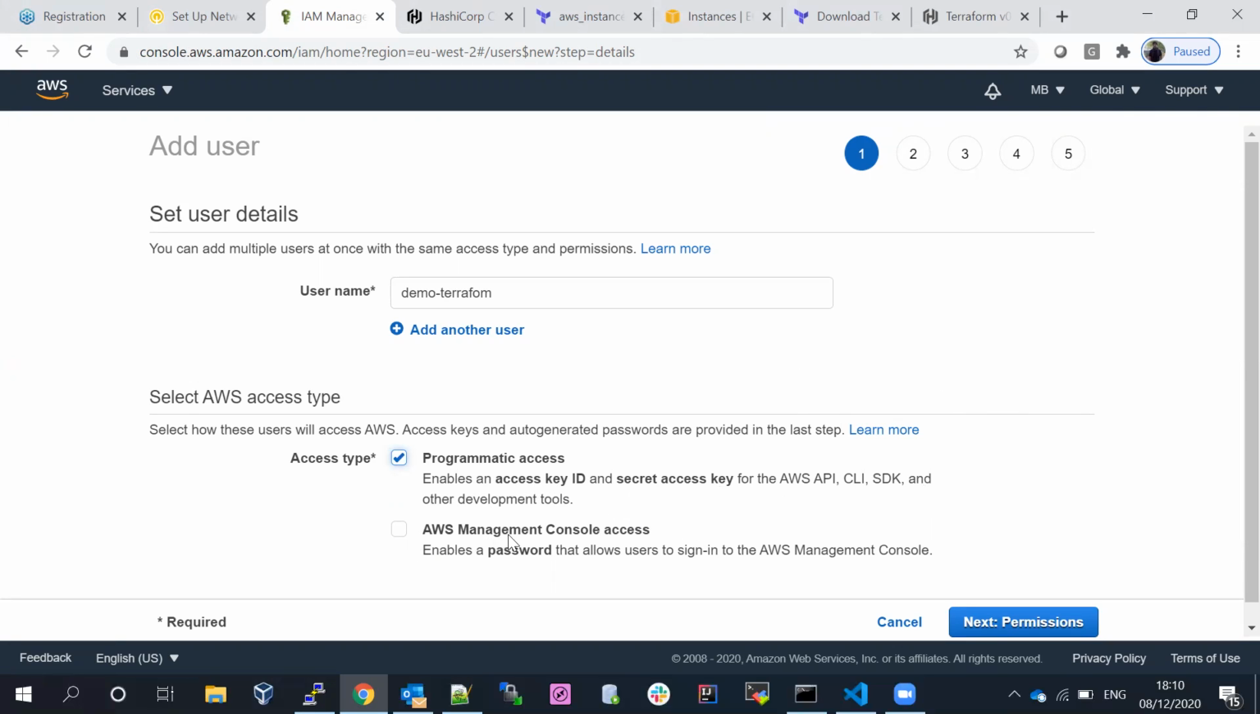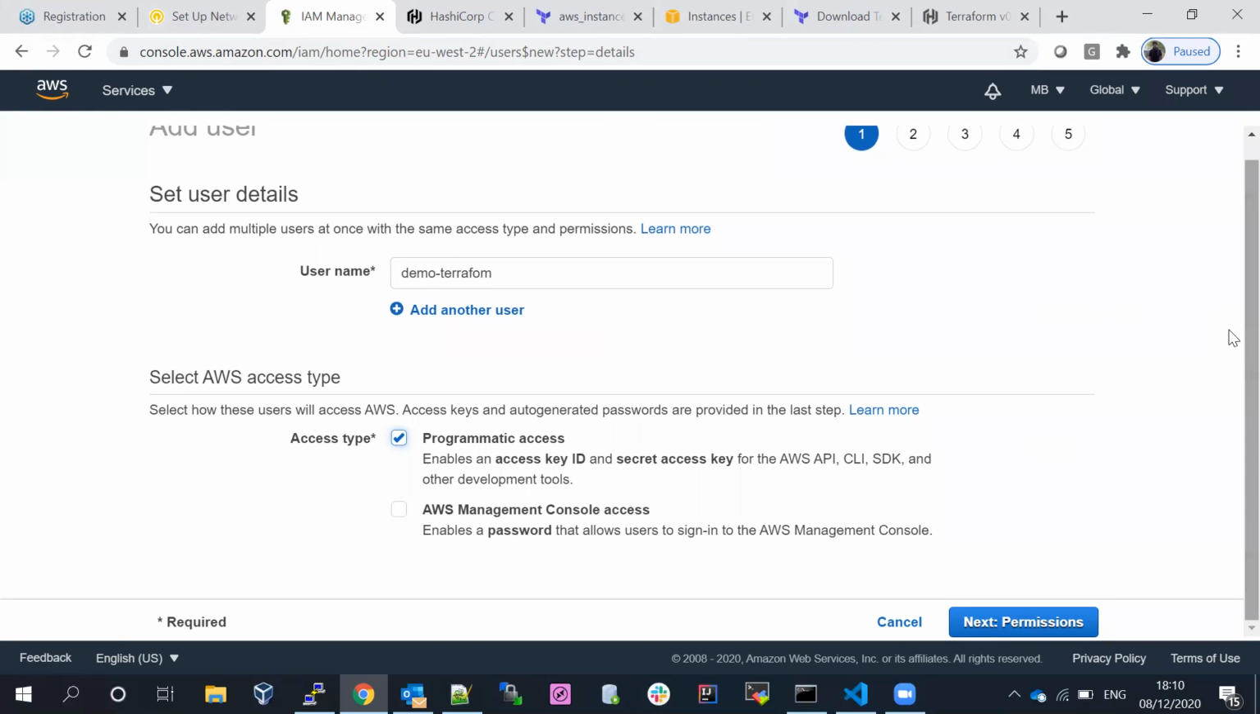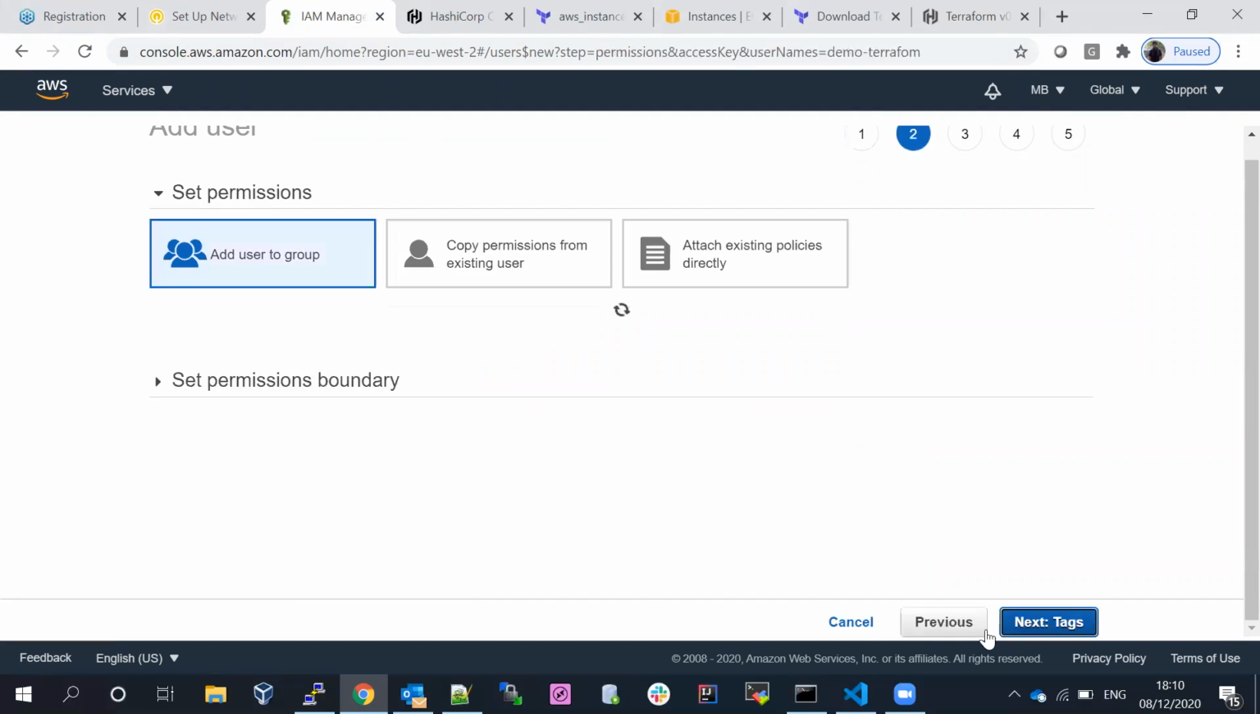If you go with the AWS management console access, we'll get a URL, and by using the URL we pass the username and password. I don't want to go with the AWS management console access. I would like to go with programmatic access. Let me go ahead and click next.